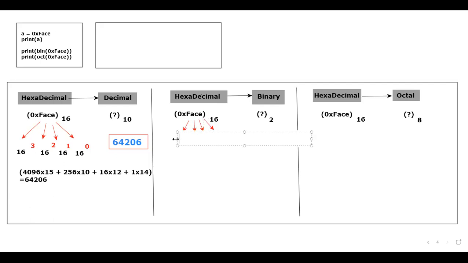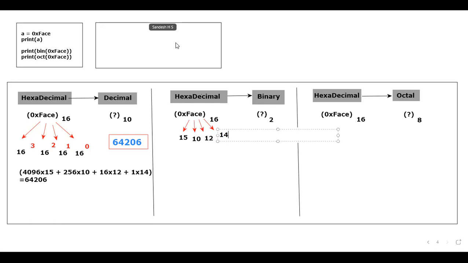But for the computer, F means 15. For you it is A, but for the computer it is 10. Next, what about C? C means 12. What about E? It's 14.